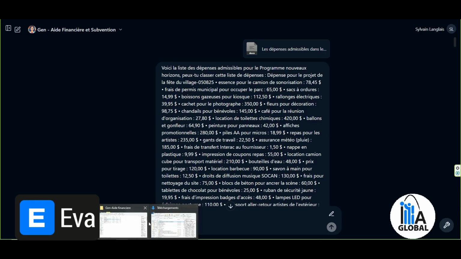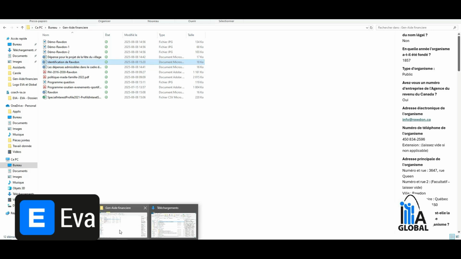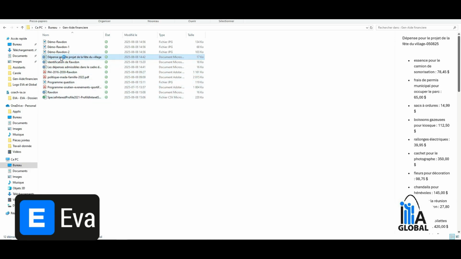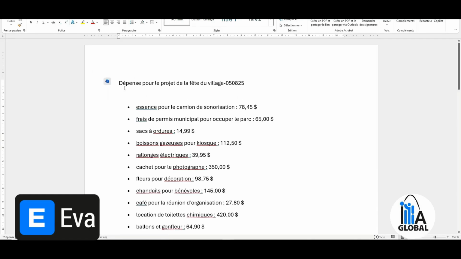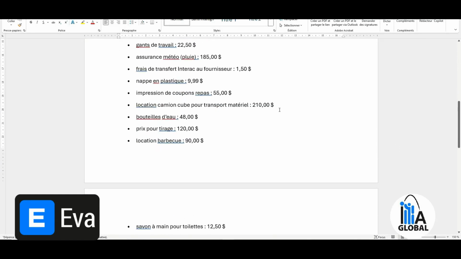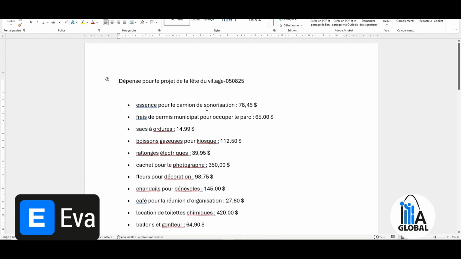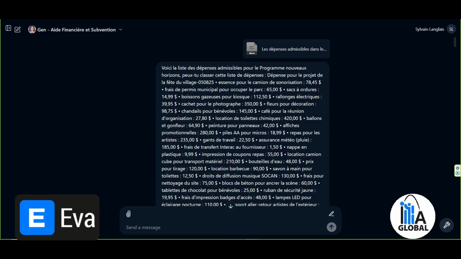It's from my own personal Rawdon project. You have the list of eligible expenses for the project. And I have the expenses for the Village Festival project here. So look, the expenses are unstructured, and I shared my unstructured expenses with it. And what I'm asking the tool to do is to organize and categorize them.